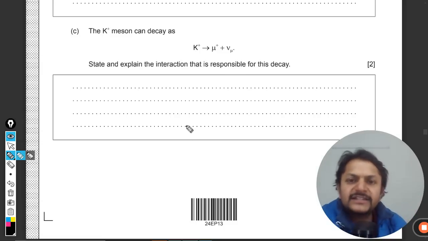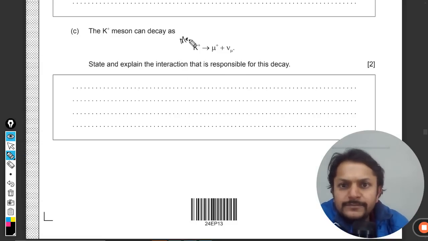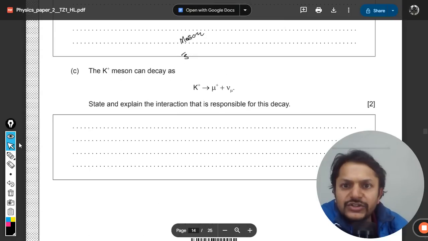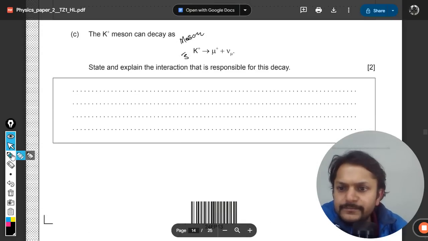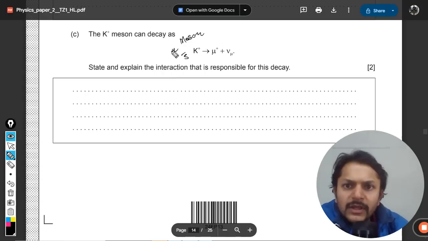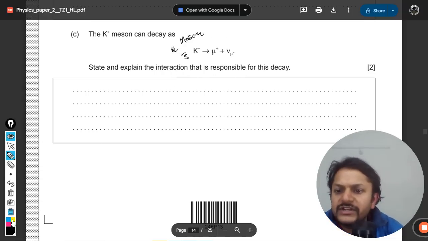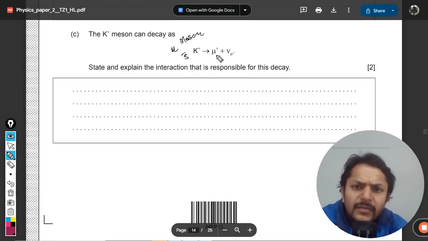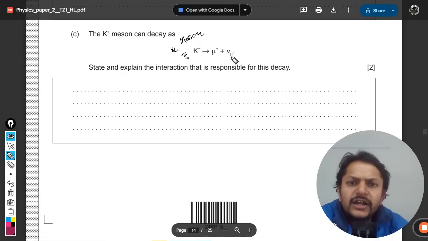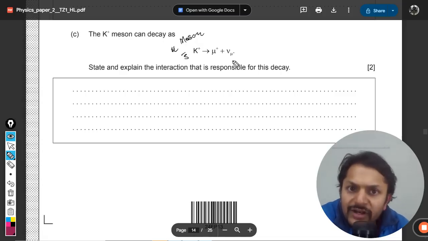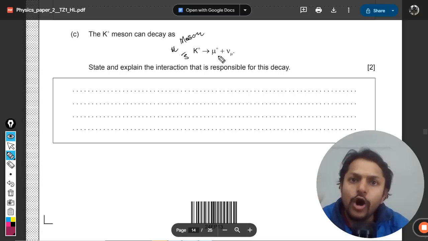What is happening here is, this is a meson. Clearly there was one strange antiquark and the other was an up quark. On the right hand side of this reaction, this is a neutrino, and this is a muon, which is a lepton.